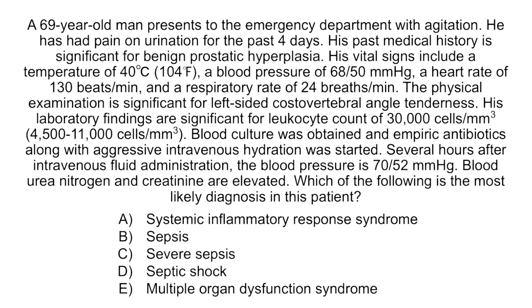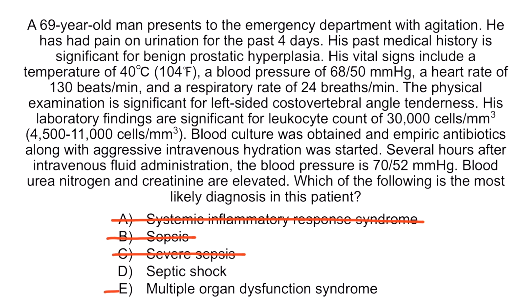Let's discuss why other options are incorrect. Option A is incorrect because although this patient meets all criteria for systemic inflammatory response syndrome, he also has hypotension and suspected source of infection. Option B is incorrect because although he meets sepsis criteria, he also has hypotension, suggesting that he has at least severe sepsis. Option C is incorrect because although the patient meets severe sepsis criteria, his blood pressure is refractory to intravenous fluid administration. This latter is the criteria for septic shock.